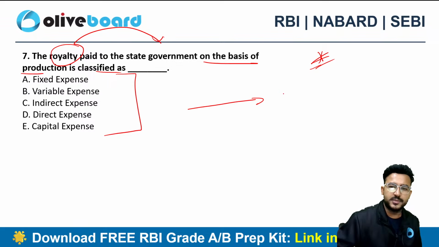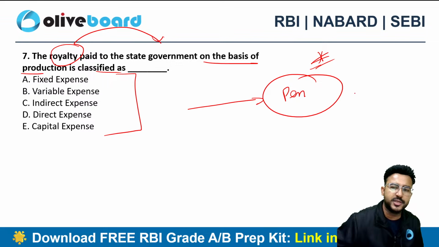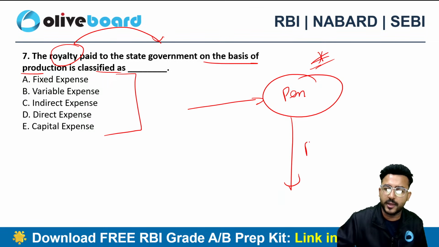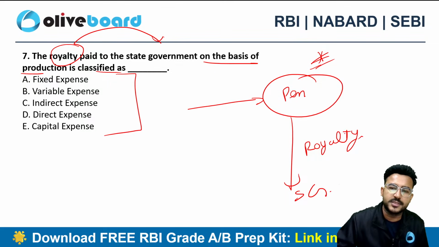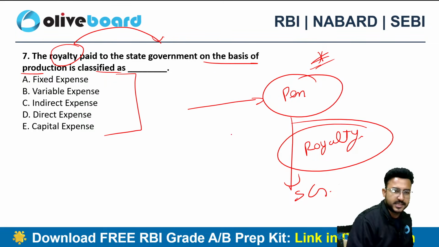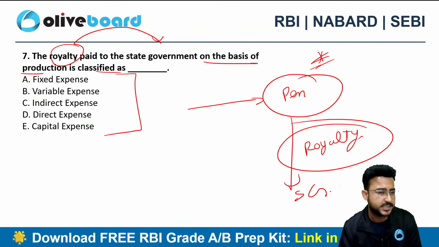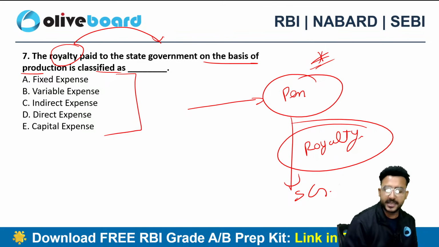Let's suppose I am producing a pen. For production of this particular pen, I need to pay royalty to the state government. Now this royalty is what kind of expenditure? Is it a fixed expense? Is it a variable expense, indirect, direct or capital expense?